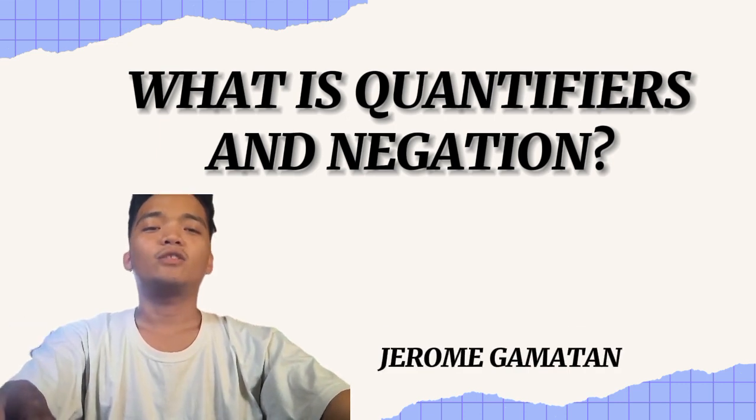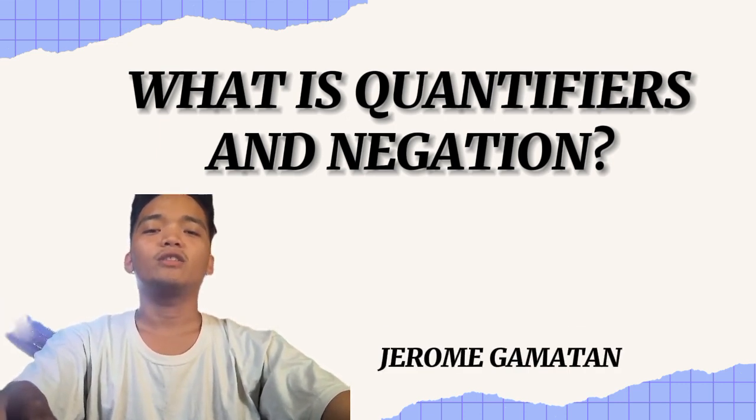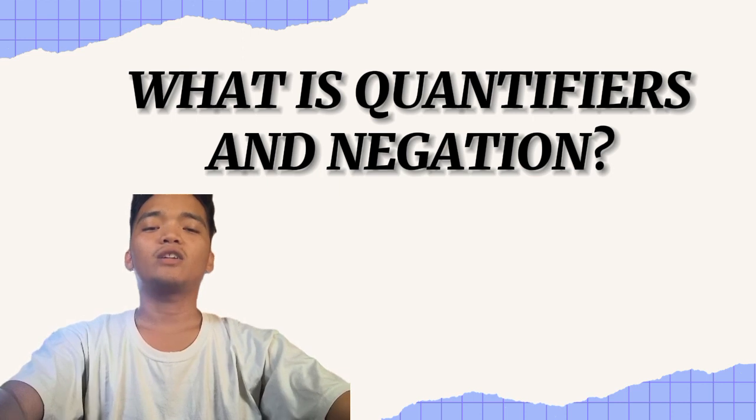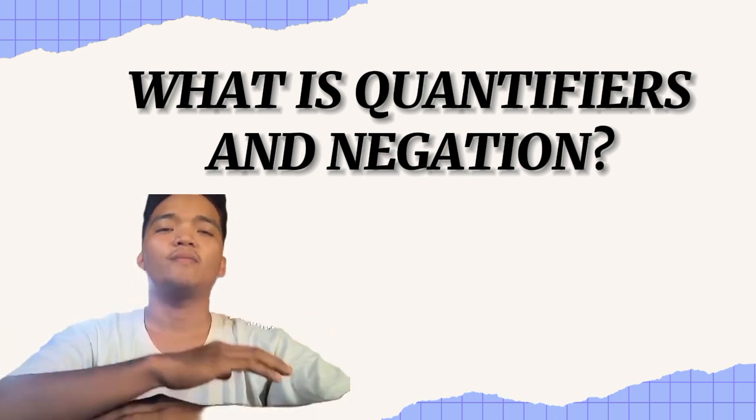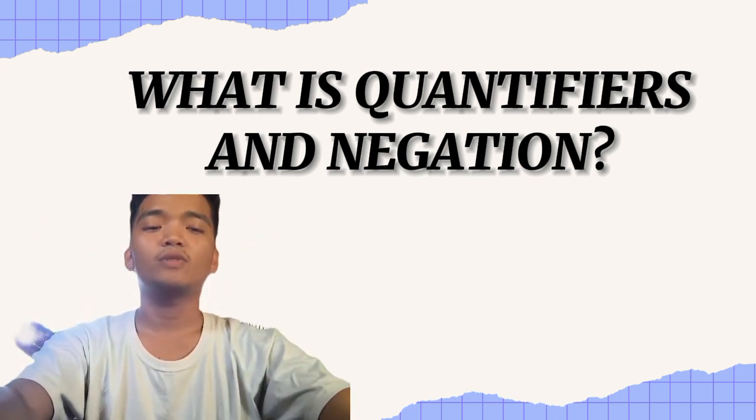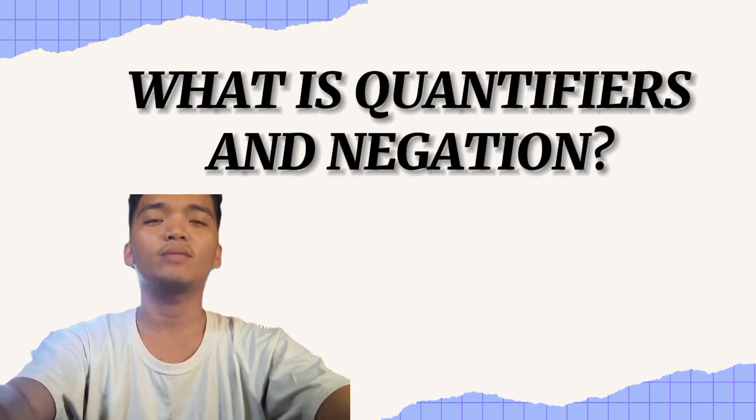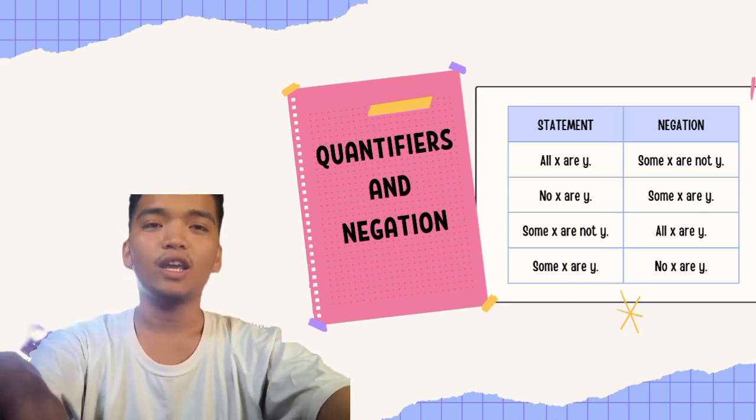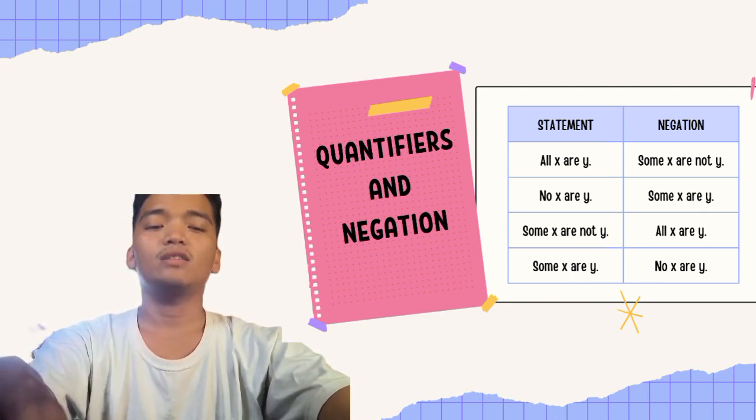Quantifiers are words or phrases that indicate the quantity or extent to which something is true. Examples of quantifier words are none, no, all, and etc. Now, ano naman po ang negation? It is the opposite statement o kabaliktaran po ng quantifiers. Example, quantifier: all x are y. At ang negation po ay some x are not y.